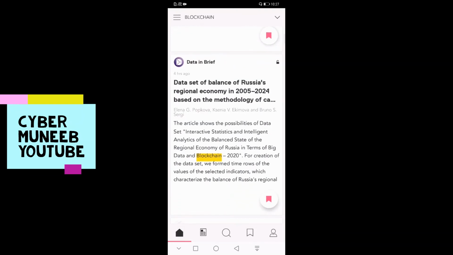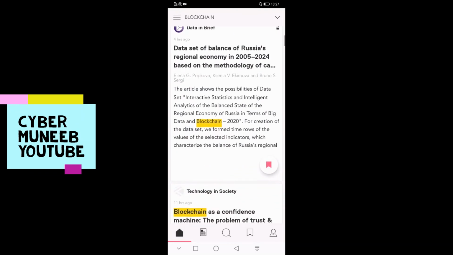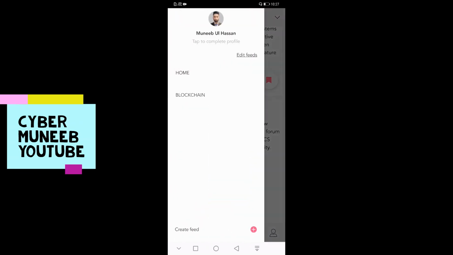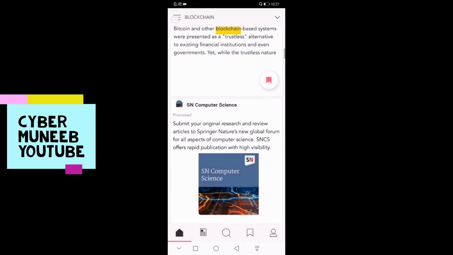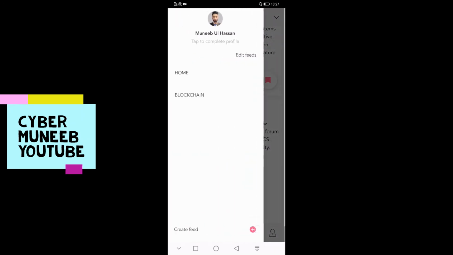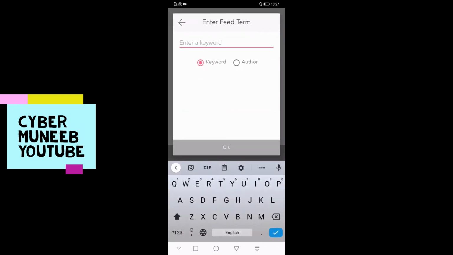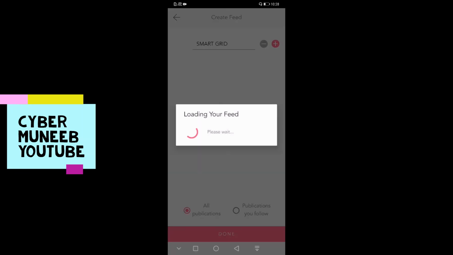Similarly, for another work in Science, it will show me all the works being published in blockchain. If I want to add another keyword, I'll just click on this option and then click Create Feed. From here you can add any keyword. Let's say I'll write smart grid, and it will show me all the papers related to smart grid.